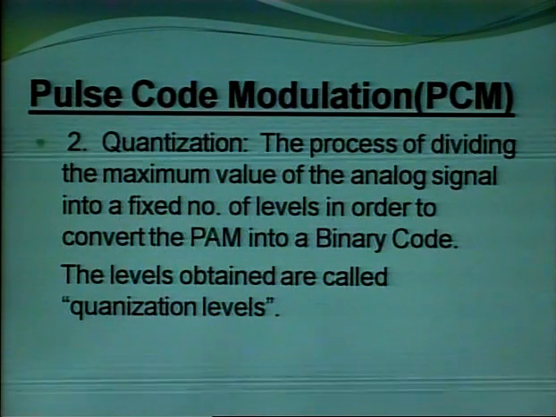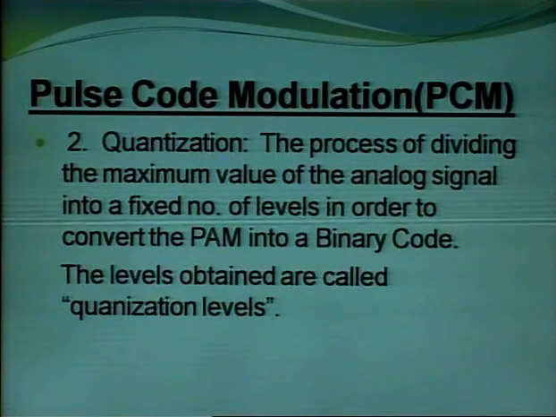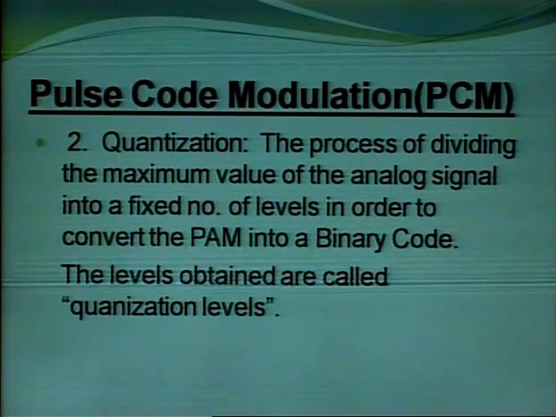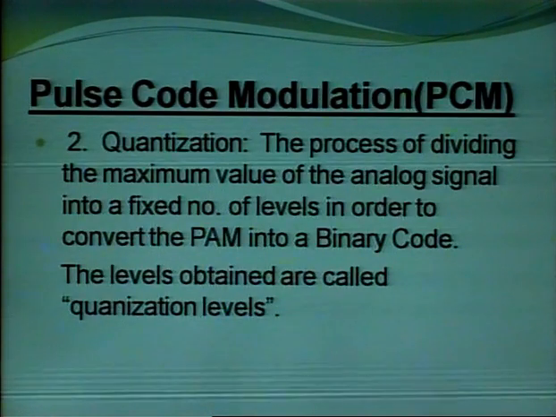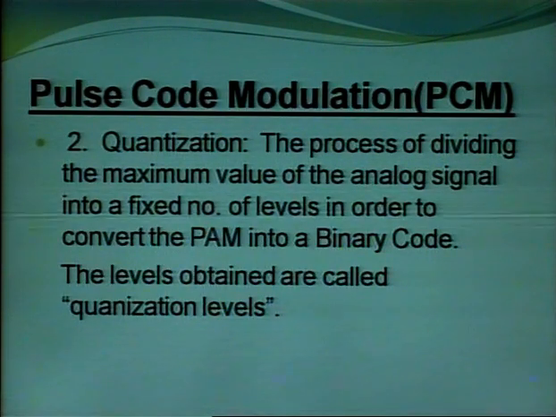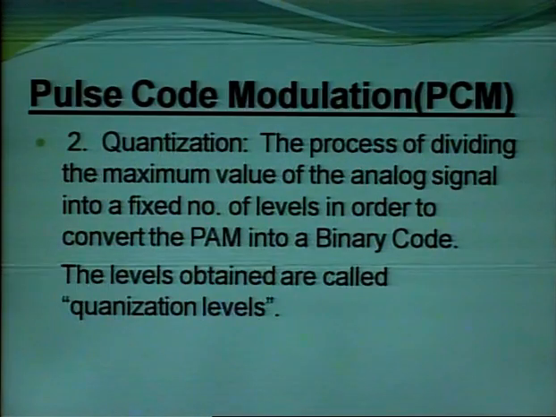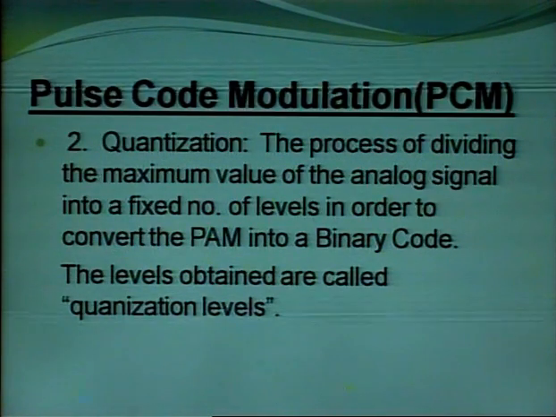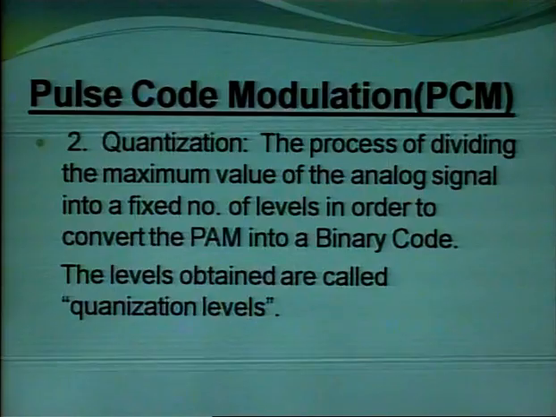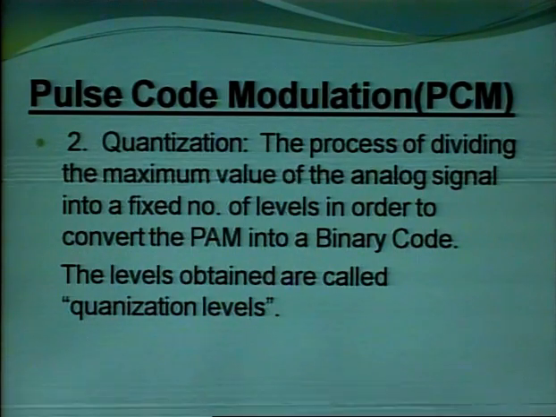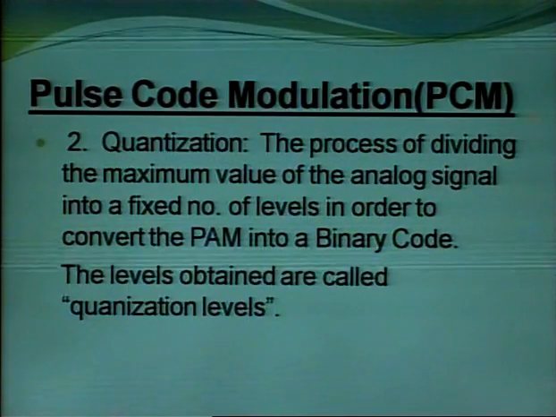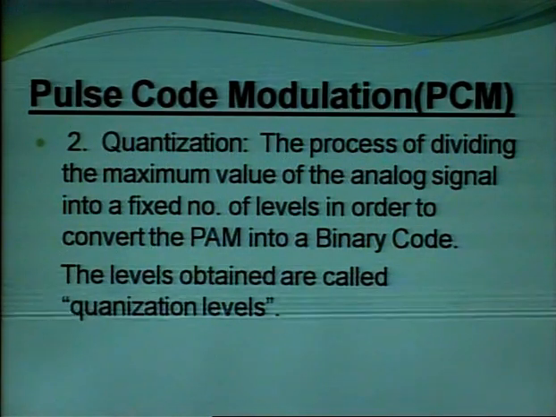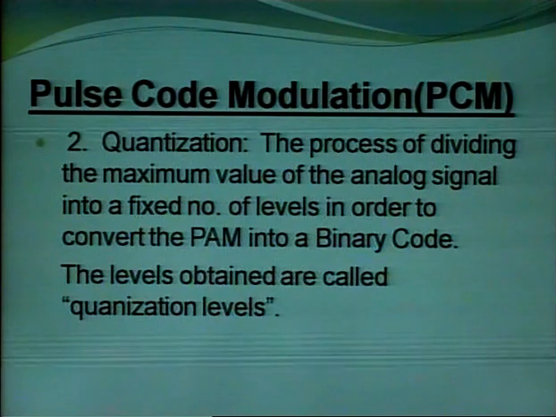Quantization is the process of dividing the maximum value of the analog signal into a fixed number of levels in order to convert the PAM signal into binary code. It is a process in which we convert the PAM signal we get from sampling into a number of levels. The levels thus obtained are known as quantization levels.